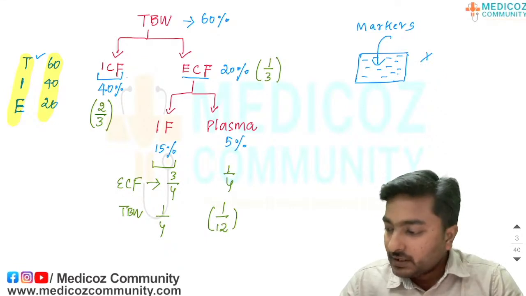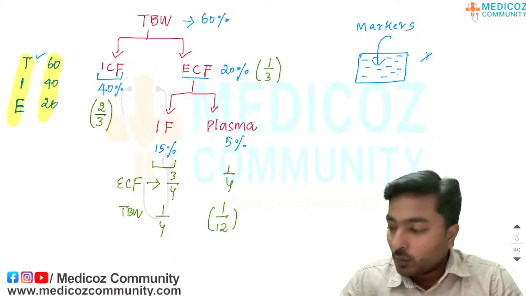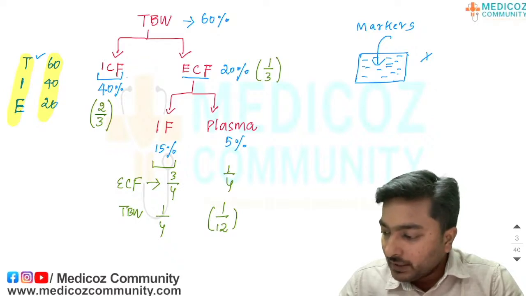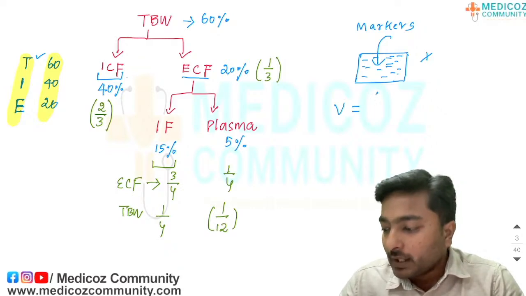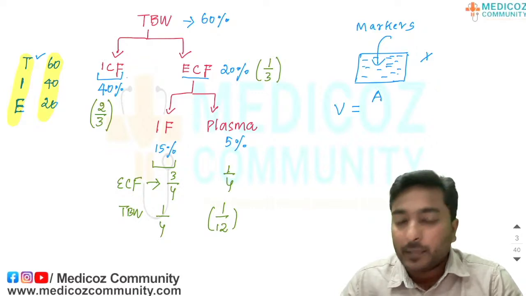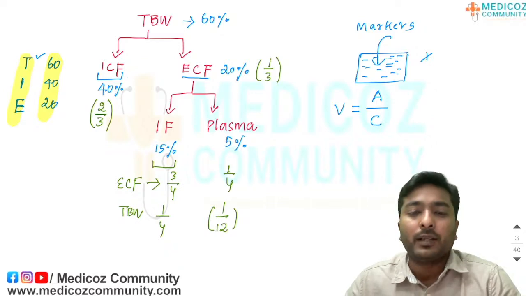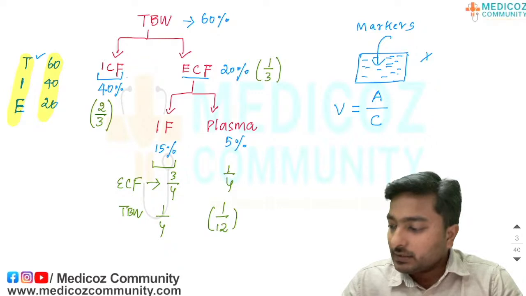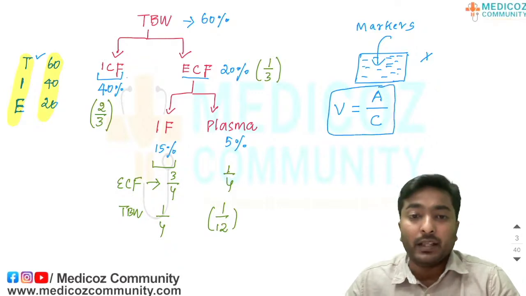They should evenly distribute and should not metabolize. After a certain period of time, once the marker gets equilibrated inside the compartment, we can measure the fluid volume by the formula: the amount of the marker we inject into the compartment divided by the final concentration achieved after reaching equilibrium. Using this formula, we can calculate the various fluid compartments.